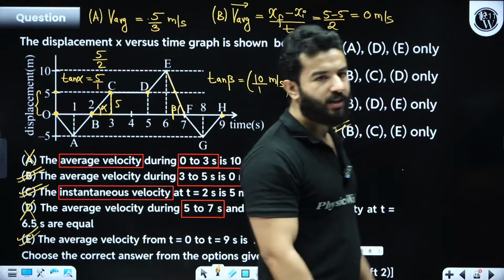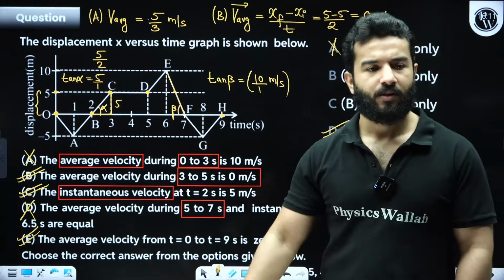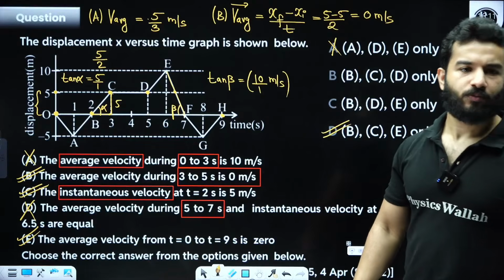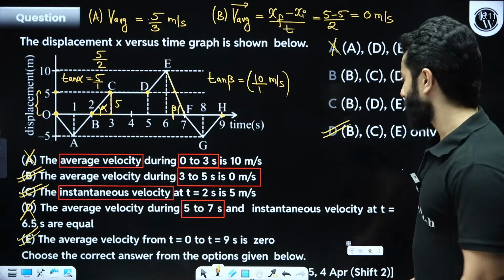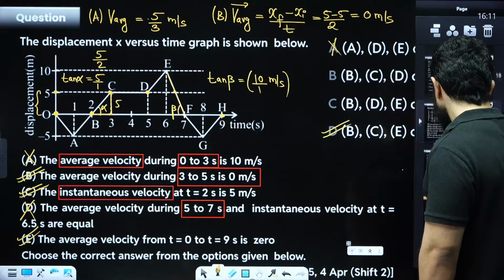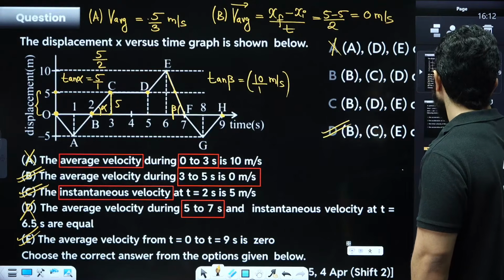A is not correct. I have explained it now. Alright, clear? Moving on.